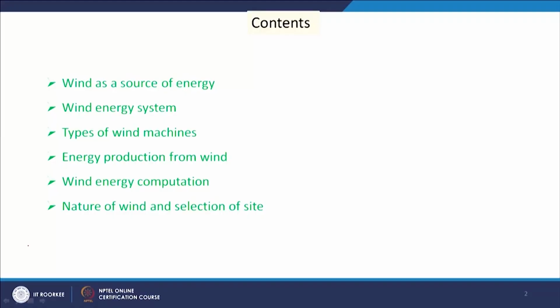In this class our content is the wind as a source of energy, then the wind energy system. We will also discuss types of wind machines, energy production from wind and wind energy computation, and the nature of wind and selection of site.